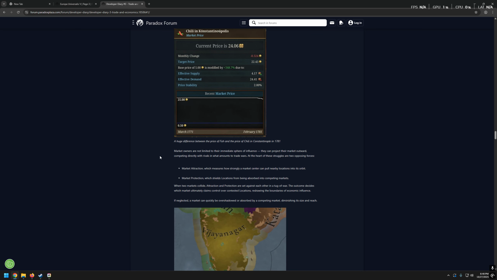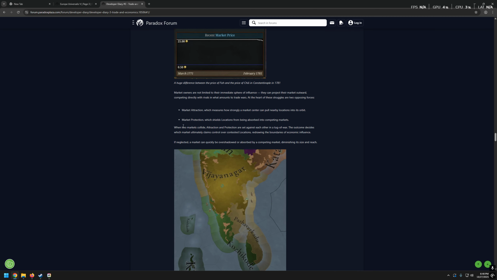At the heart of these struggles are two opposing forces. Market attraction, which measures how strongly a market center can pull nearby locations into its orbit. Market protection, which shields locations from being absorbed into competing markets. When two markets collide, attraction and protection are set against each other in a tug of war. The outcome decides which market ultimately claims control over contested locations, redrawing the boundaries of economic influence. If neglected, a market can quickly be overshadowed or absorbed by a competing market, diminishing its size and reach.